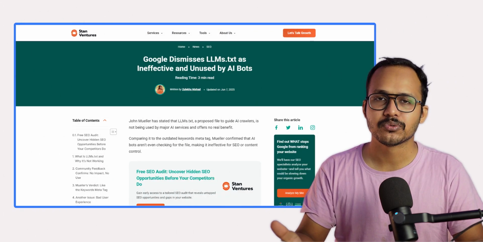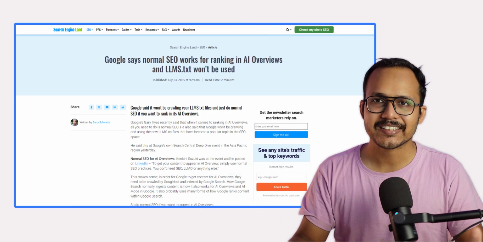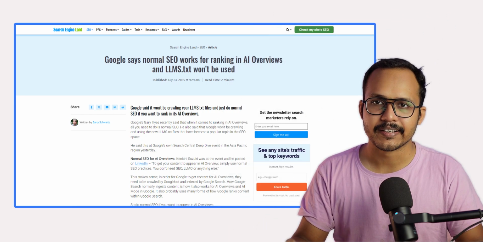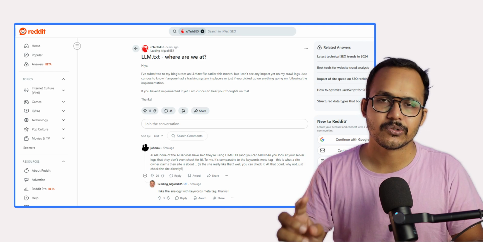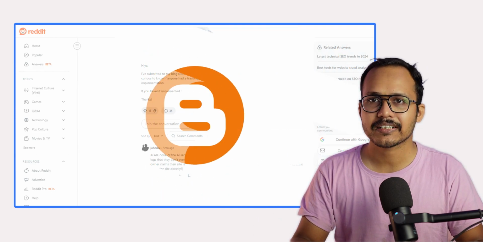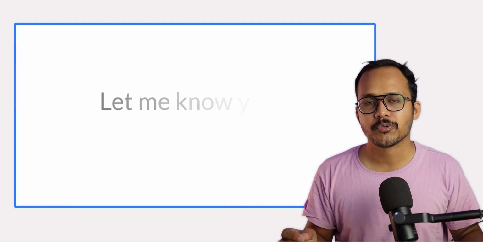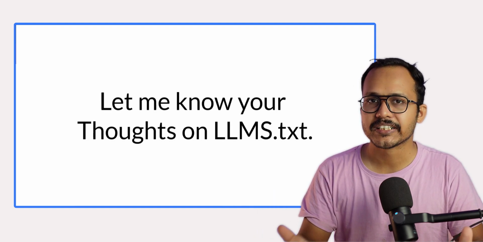It will not help you rank in AI overviews or AI search results. So there is no point in creating this file. And if you want to create it, you can easily enable it in your Rank Math and Yoast SEO settings. If you are using Blogger, there is no way to create an LLMS.txt file on a Blogger website either. So I hope I have cleared all your doubts about the LLMS.txt file and whether you should create it or not.